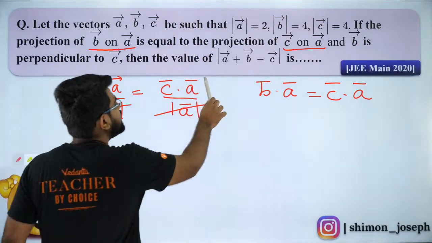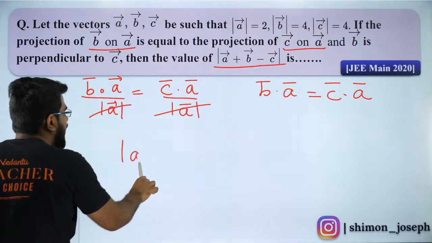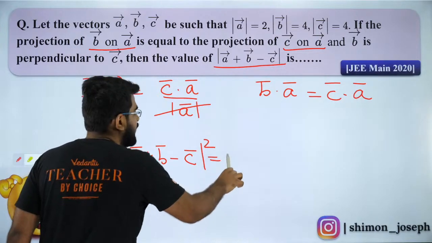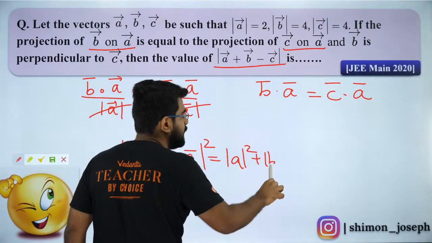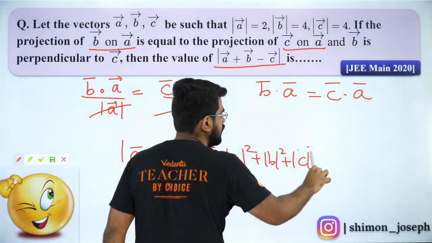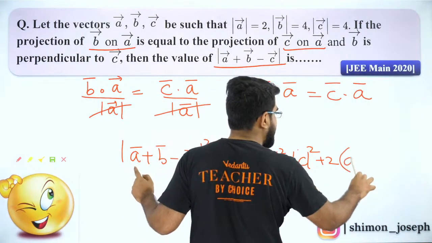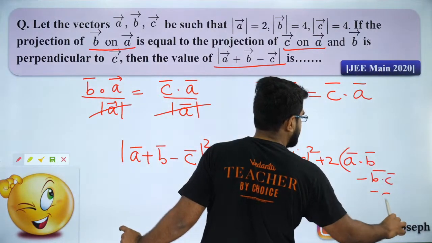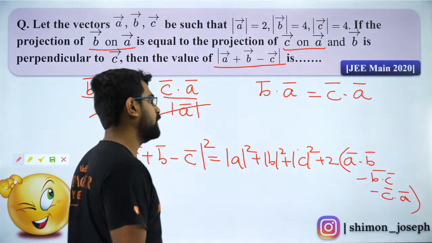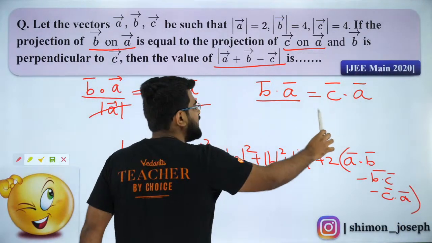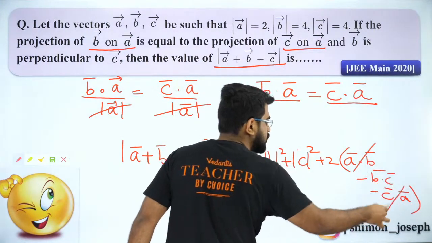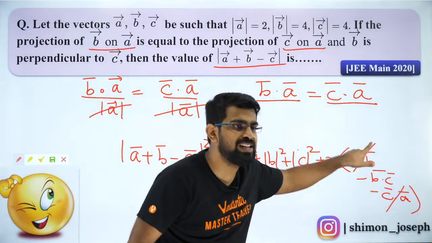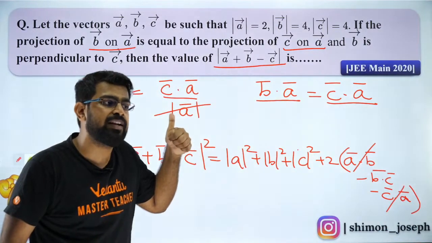Now, I want to find this value. So guys, what I'm going to do is, I will square it. What is the square of A plus B minus C vector? It will be mod A square plus mod B square plus mod C square plus 2 times of A dot B minus B dot C minus C dot A. Is that okay, people? Now, can I say A dot B and C dot A are equal? So they will cancel out. Are you guys okay with that? Did you all like it?